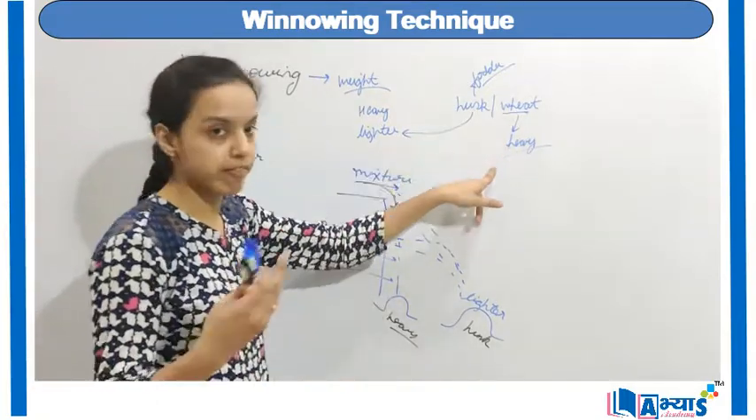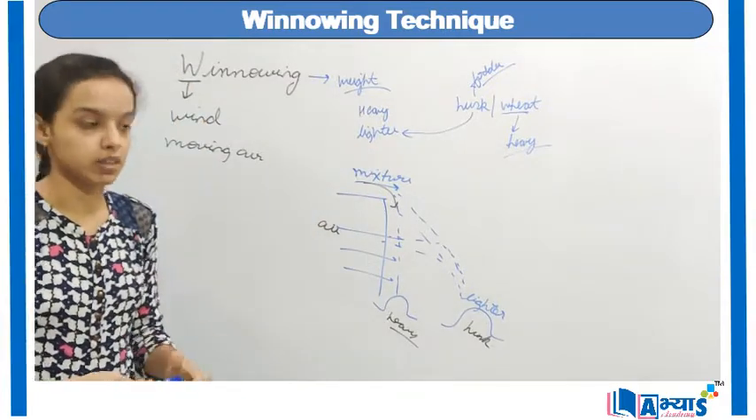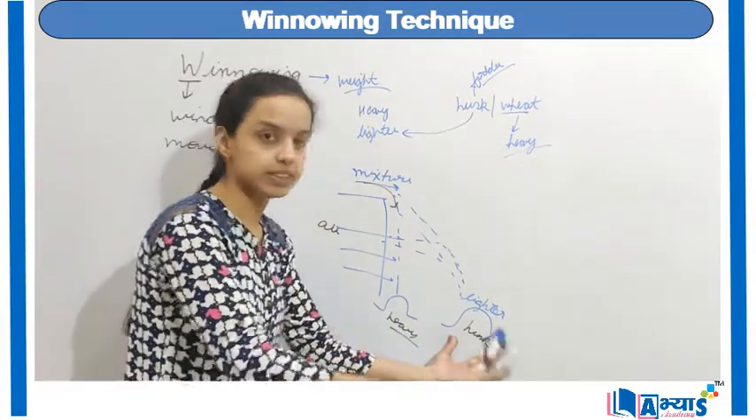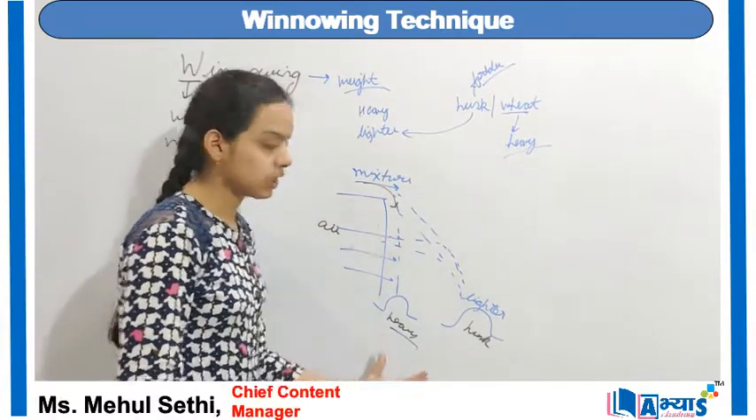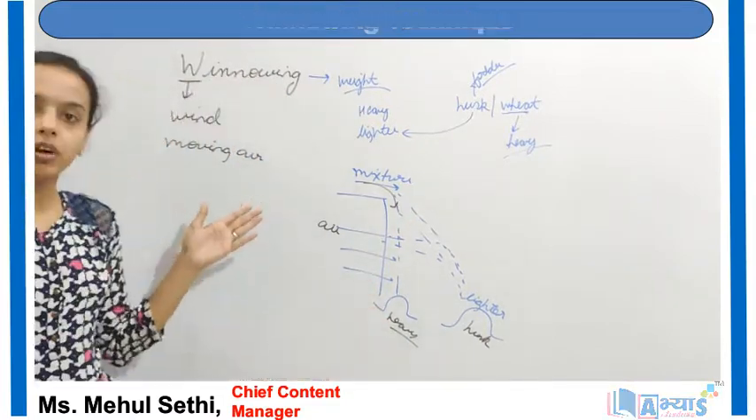As you know, wheat is a heavy particle and it is a useful particle also. Husk is the lighter particle. So we will get husk at a certain distance, and we will get wheat just below the height of the mixture. So this was the concept of winnowing.